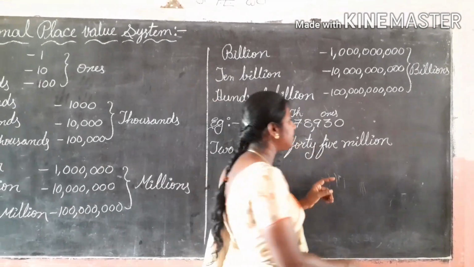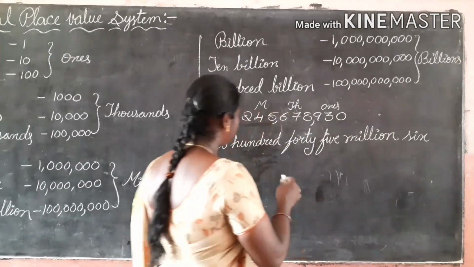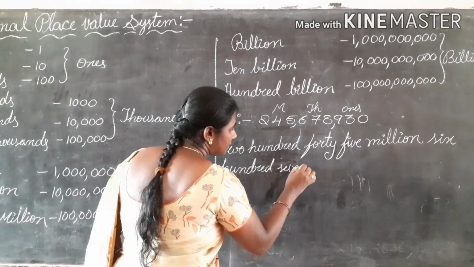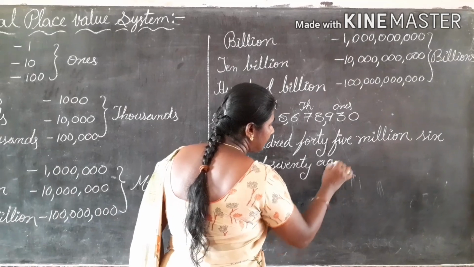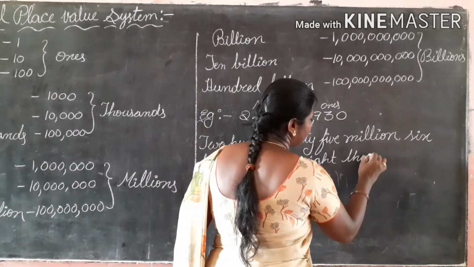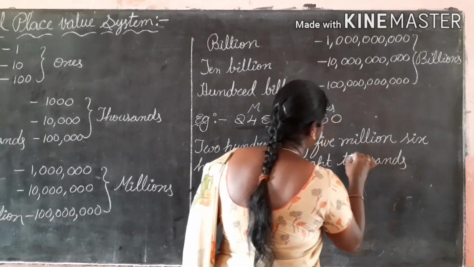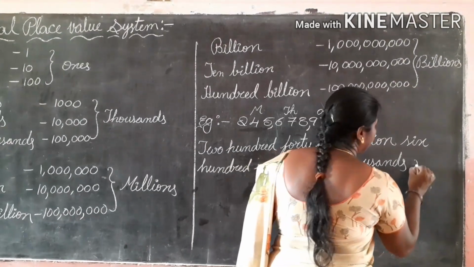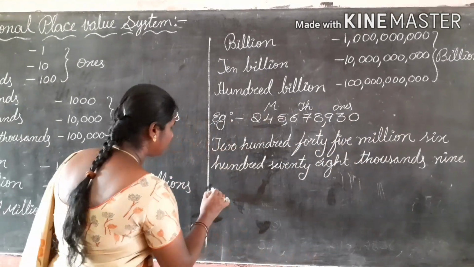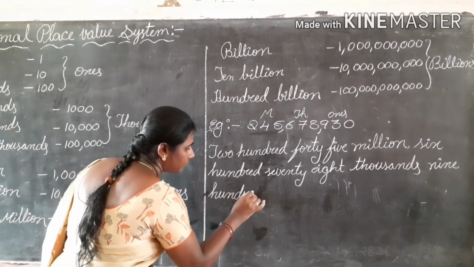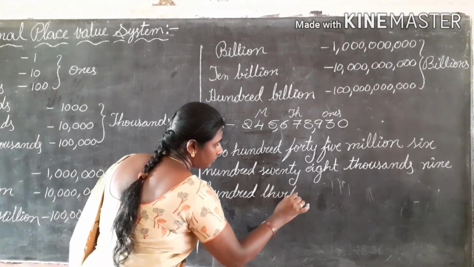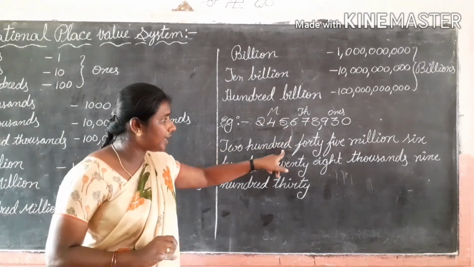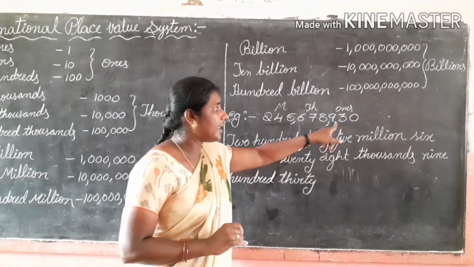Thousands period. So, 678 thousand. Next one is 930. So, 245 million, 678 thousand, 930.